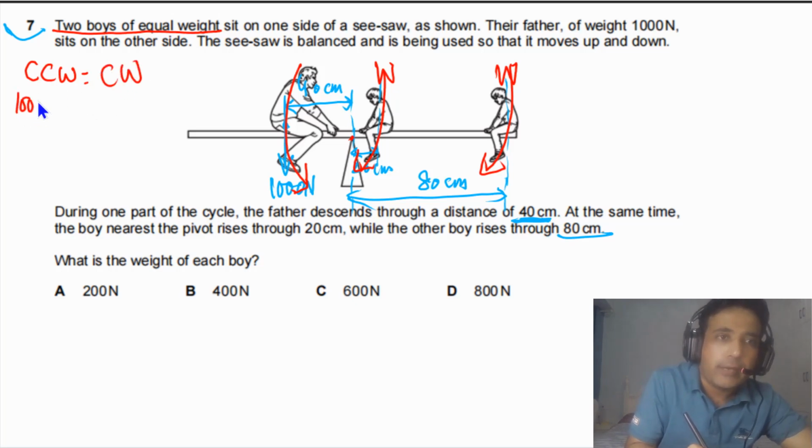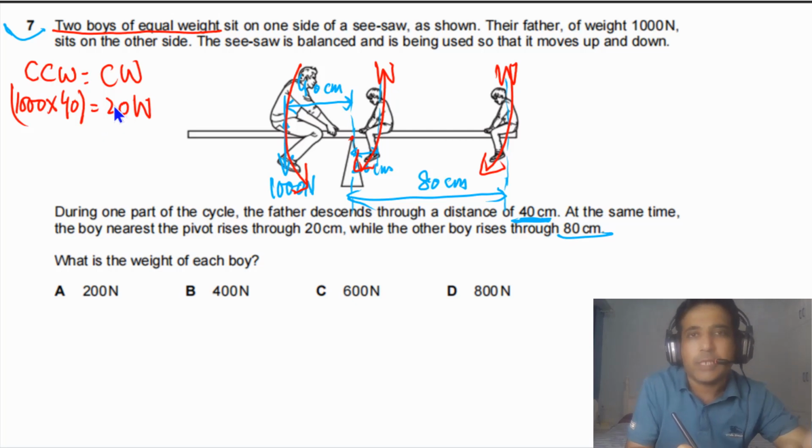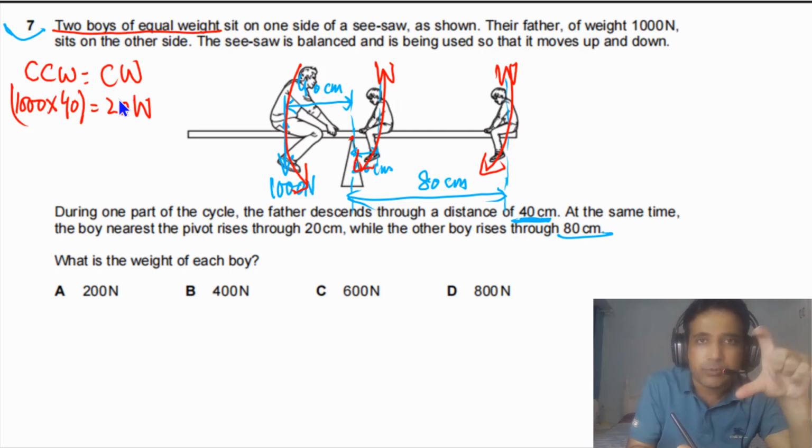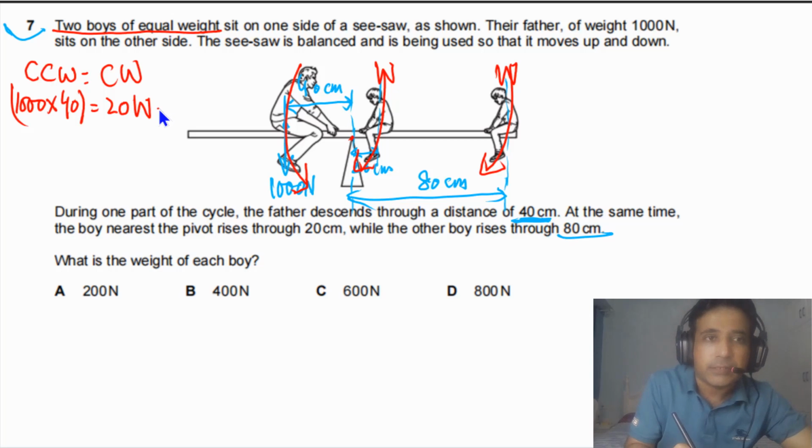Counterclockwise moment we have, this is 1000 multiplied by perpendicular distance from the pivot, that is equal to 40. And moment due to this boy is equal to 20 times W. We don't need to convert centimeters into meters, because centimeter is on both sides. It will be cancelled. And moment due to this boy is 80 centimeters.